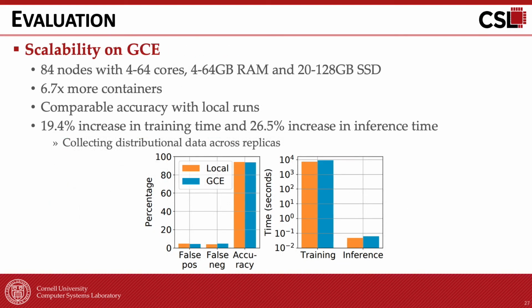Finally, we run Sage with the social network on 84 nodes on GCE with at most 10 replicas for each service. We compare the accuracy and training and inference time to those in the local experiment. The experiments on GCE are running with around 6.7 times more containers than the local runs. The accuracy is comparable with the local runs, and the training and inference time is around 20% and 27% higher, which increases significantly slower compared to the increase of cluster size. The high scalability is because instead of having each replica in a separate dimension of the input data, we aggregate data across replicas into one distribution.